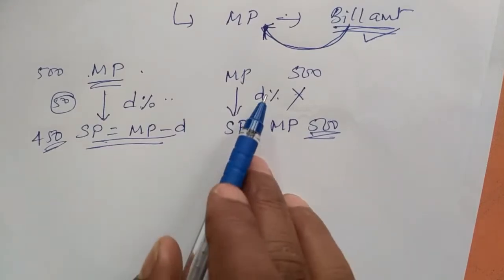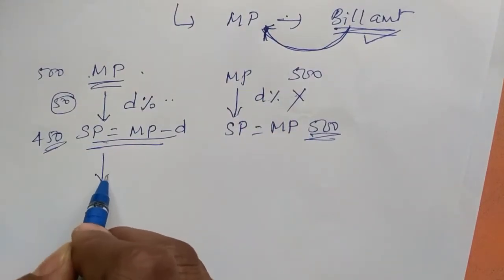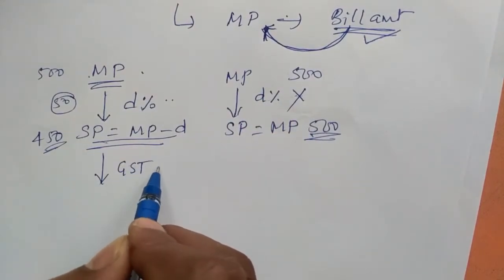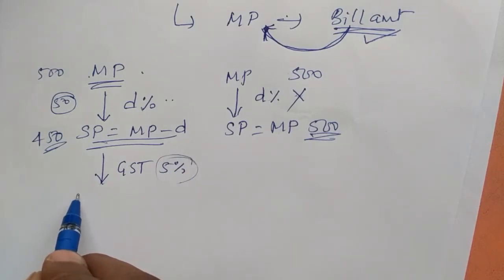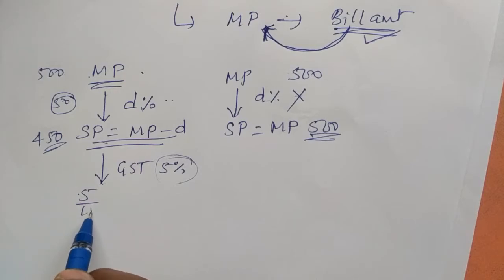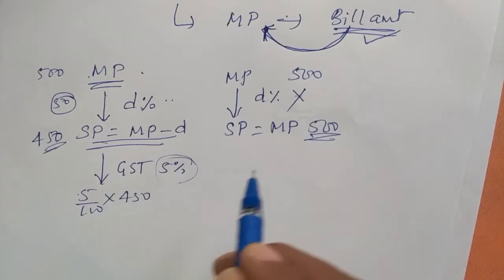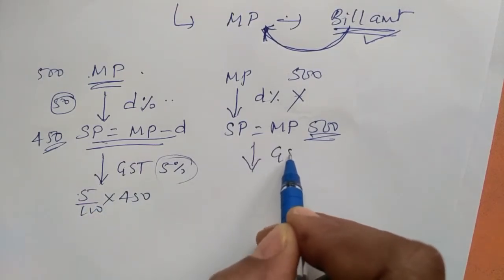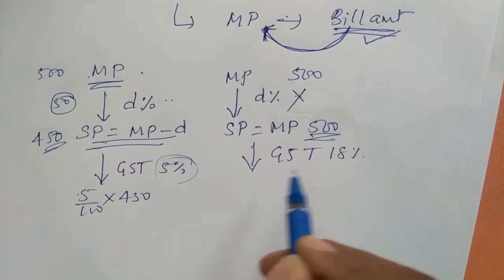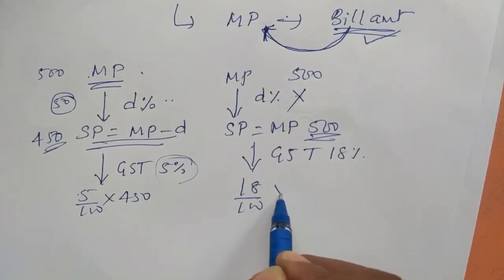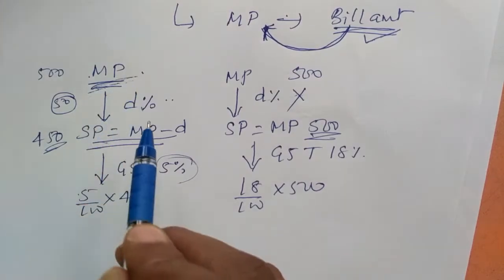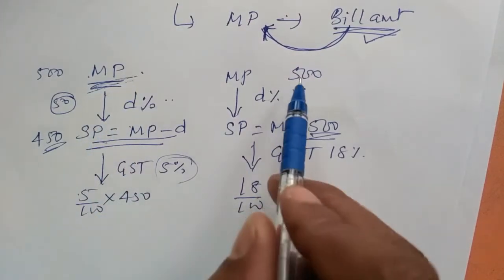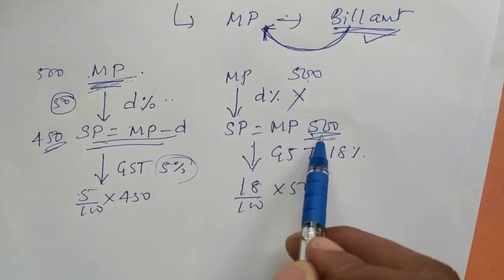So he is giving a discount or not giving a discount? The GST is compulsory, student. You check how much GST is given. If GST is 5%, find 5% of 450. If GST is 18%, find 18% of 500. First check the market price. Whether discount is there, subtract. If discount is not there, directly write.